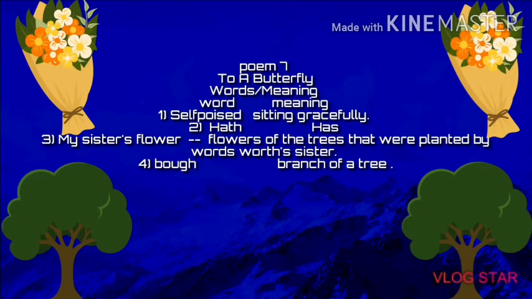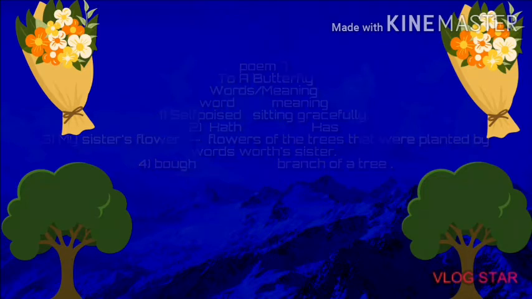Okay children, we are going to start with the word meanings of lesson number 7, To a Butterfly. Self-posted: sitting gracefully. Hath: has. My sister's flower: flower of the trees that were planted by Wordsworth's sister. Bough: branch of a tree. Okay children, this is all for today.